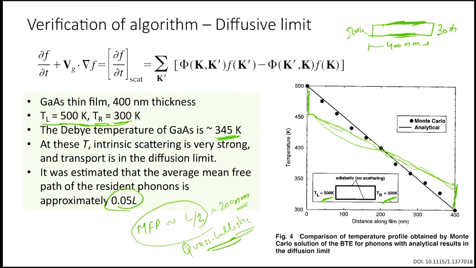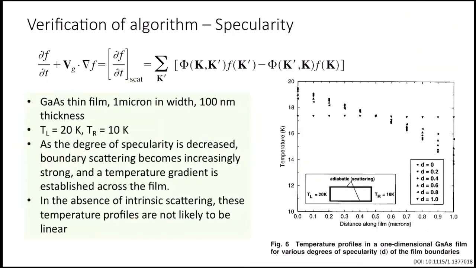Okay, so now let's look at the 2D problem. Can we say that in the diffusive case the temperature profile is almost similar to Fourier's? No, it would not be exactly similar. We cannot say that this equation exactly predicts the Fourier solution unless we allow scattering to happen many times.